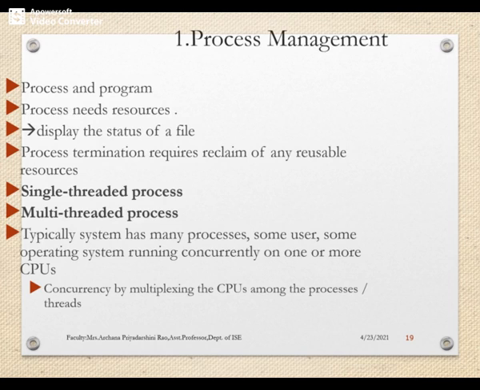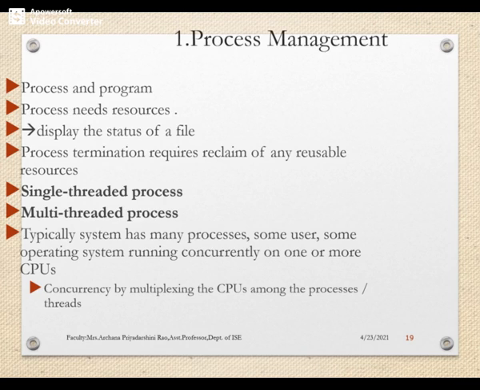If we take the concept of single-threaded and multi-threaded processes, as you know, there are two types of processes, which are single-threaded and multi-threaded. In a single-threaded process, there is just one program counter specifying the next instruction to execute. So the execution of such a process must be sequential. It has only a single thread of execution.